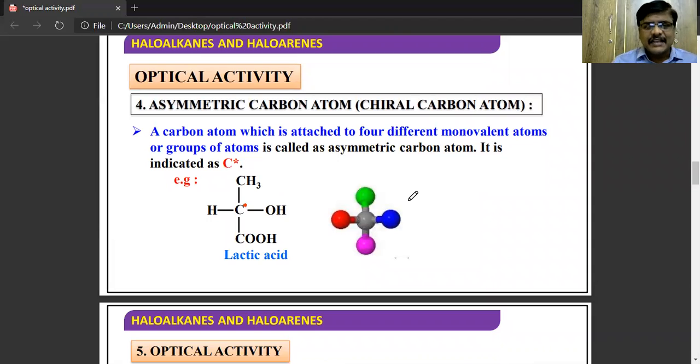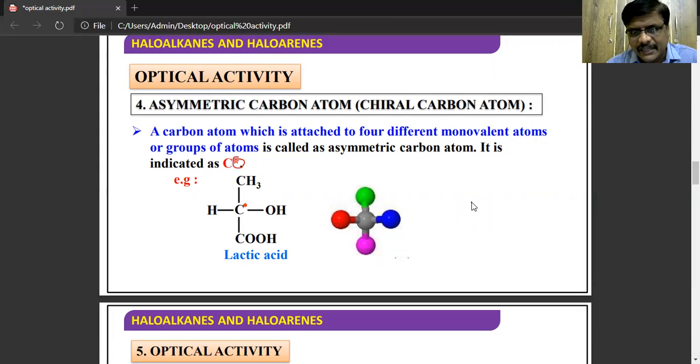And next one is asymmetric carbon atom, otherwise known as chiral carbon atom. Asymmetric carbon atom means the carbon atom which is attached to four different groups. This asterisk mark indicates that it is an asymmetric carbon atom or chiral carbon atom.